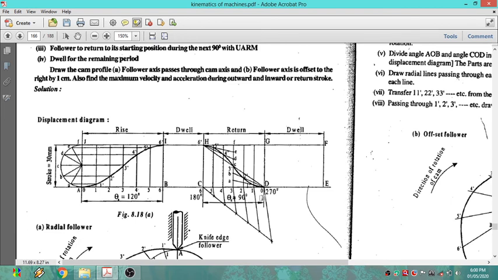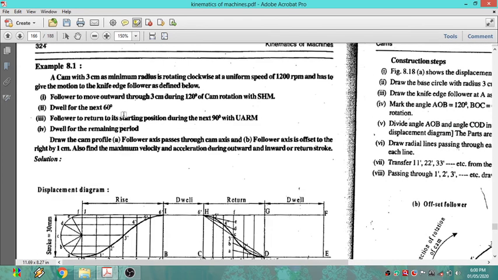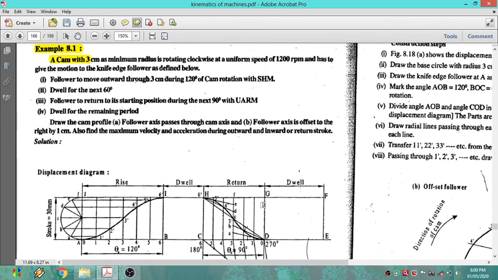So all of you need to take a compass box and A4 size sheets. If you have a notebook also, no problem. But all of you must and should take a compass box, and also a scale and divider. We have to solve a problem. The first problem I will take is example number 8.1. Before that, you have to collect all these things, and I will explain later.